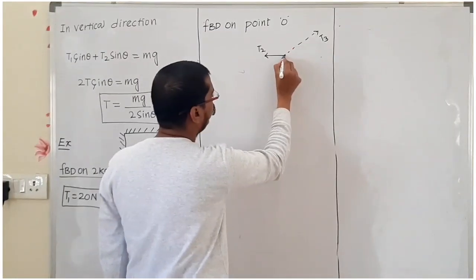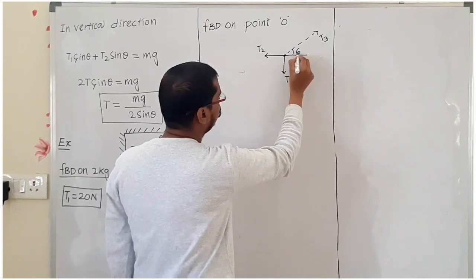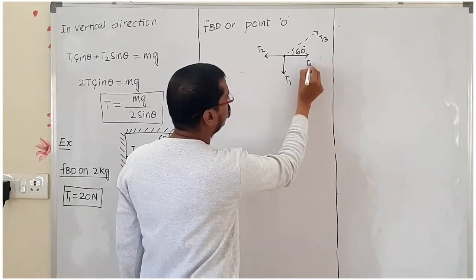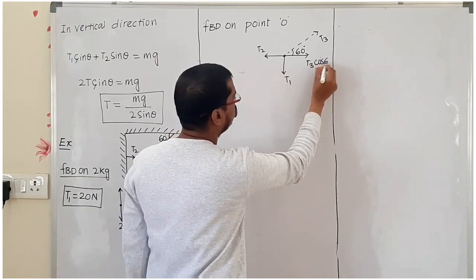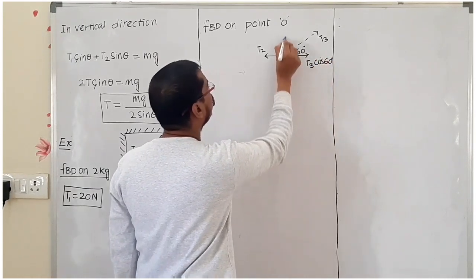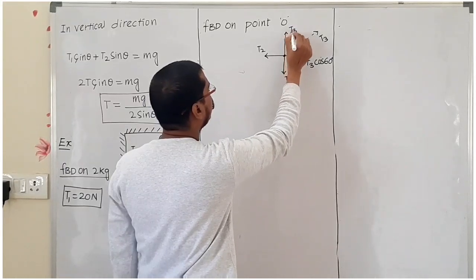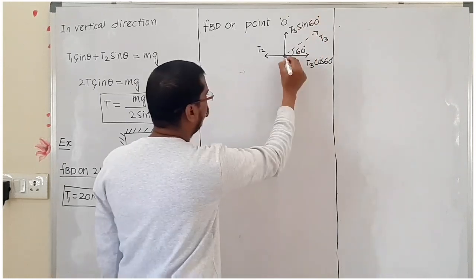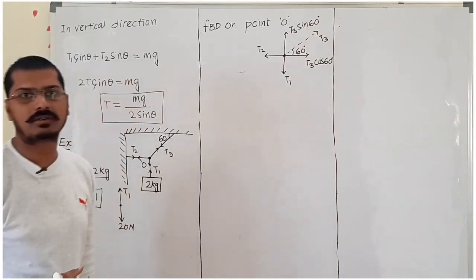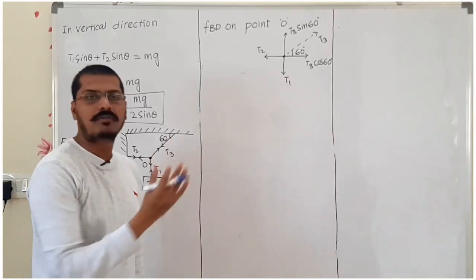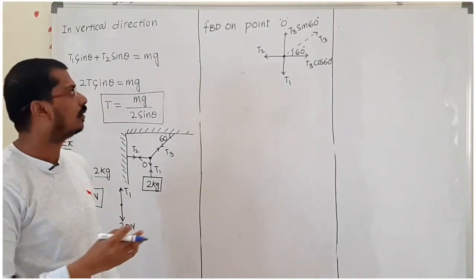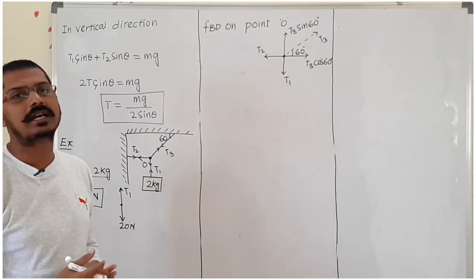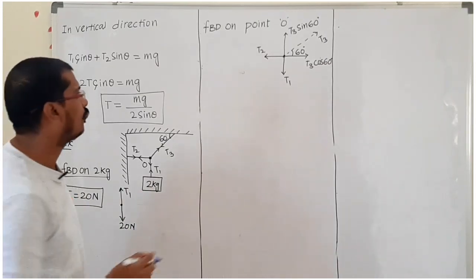Now if I write here, this is a 60 degree alternate angle I am taking. Now T3 cos 60 degree and this one is T3 sin 60 degree. Now we got the concept. Again what we have to use? We have to use the sum of horizontal forces and the sum of vertical forces, what tension is acting in horizontal direction, what tension is acting in vertical direction, we can find out.